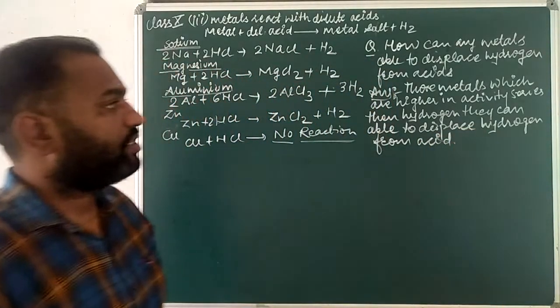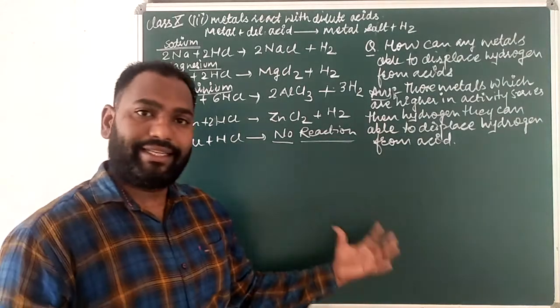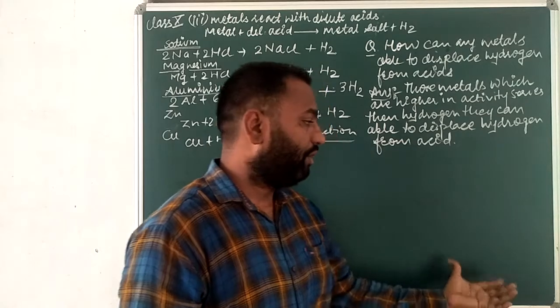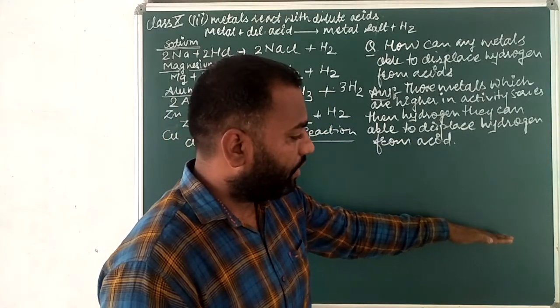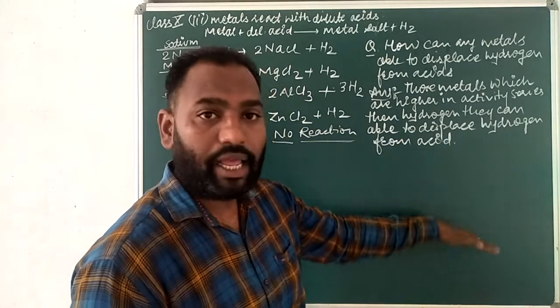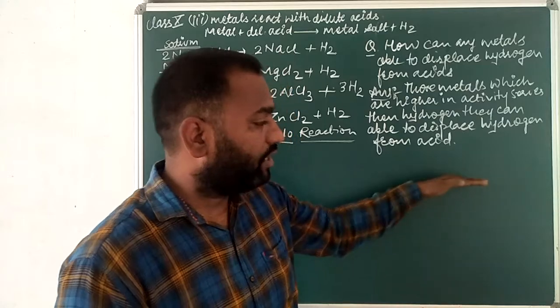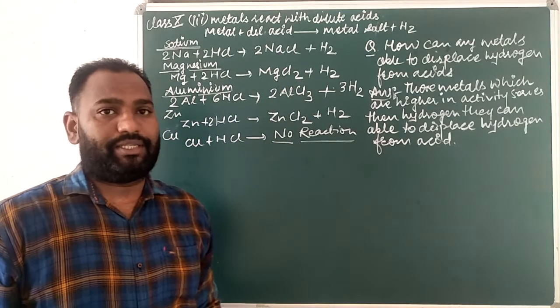Those metals which are higher in the activity series than hydrogen, as you have already seen in our reactivity series with the position of hydrogen, are placed above hydrogen. They can displace the hydrogen from dilute acids.